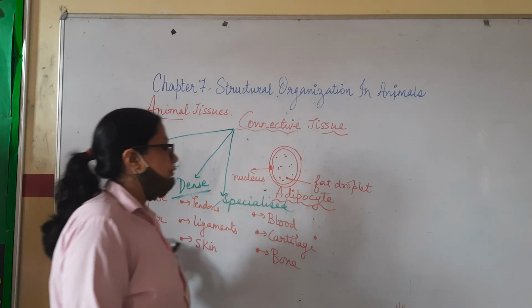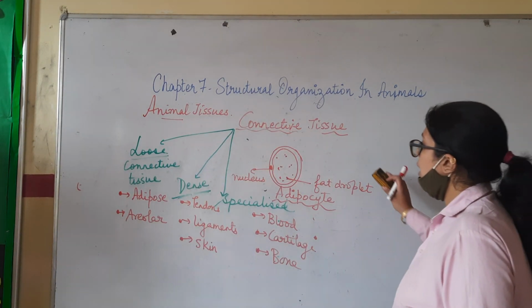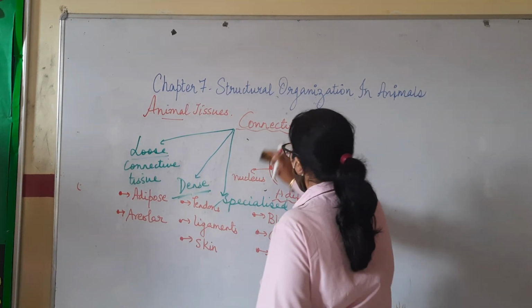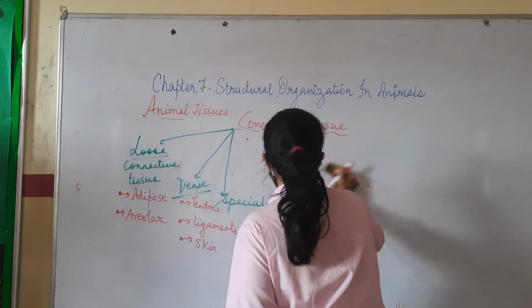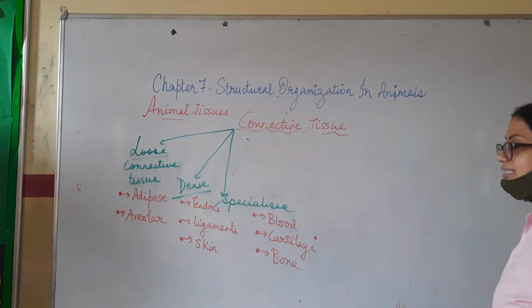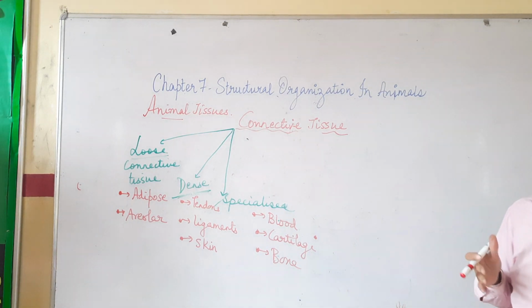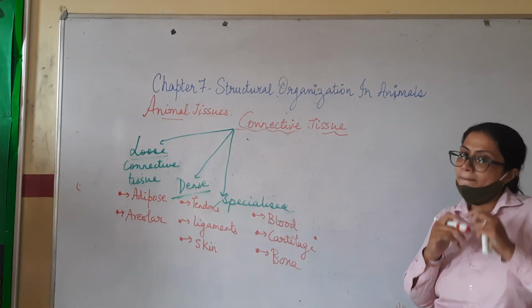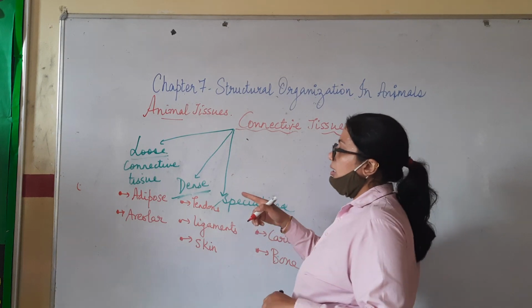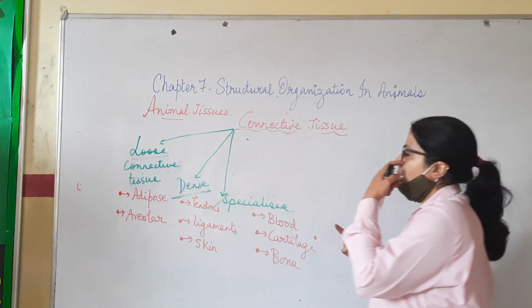Next, let us understand what is areolar connective tissue. It is present wherever there is skin and muscle. So again, it is the connective tissue which is present in the maximum amount, abundant. Why? Because it is present between skin and muscles. These help in the repair of your body, repair mechanisms.